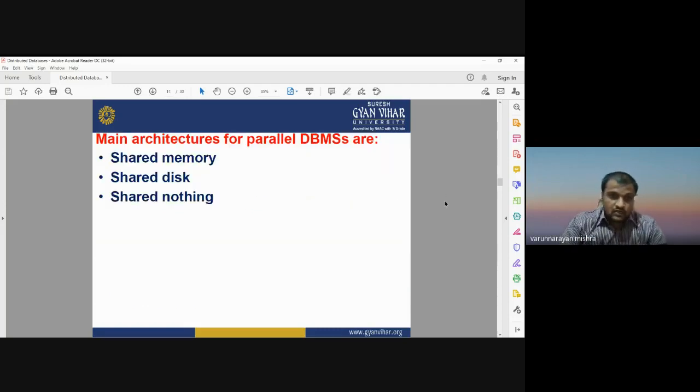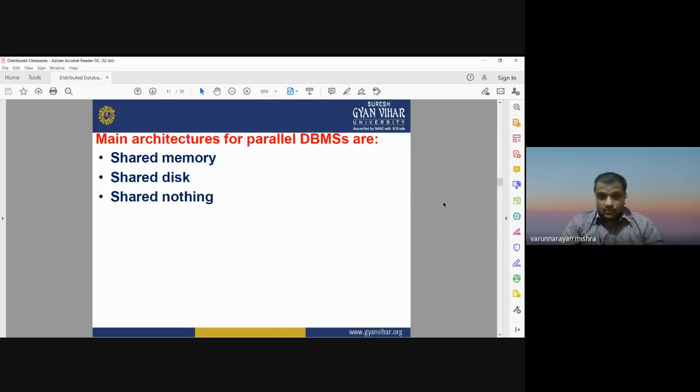Okay, so the main architectures for parallel database management system are shared memory, shared disk, or shared nothing. So you can share the memory of multiple systems, you can share the disk of multiple systems, or there is no need to share anything for parallel database management system.